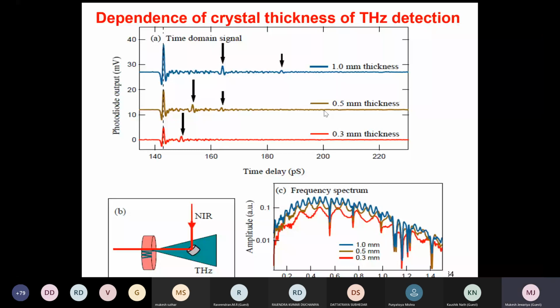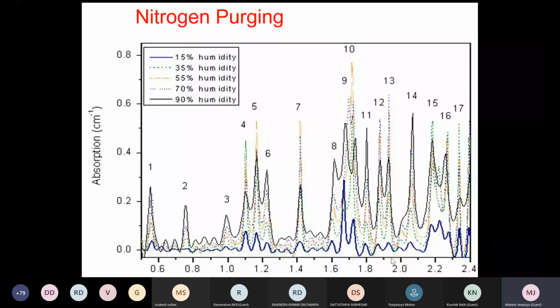Then you have to do nitrogen purging, means you have to get rid of your atmospheric vapor, water, whatever is there in ambient air. You have to take it out and only do nitrogen purging. So there is nothing but only pure nitrogen. So you must use more than 90% pure nitrogen. Because if there is ambient air, then the signature of the ambient air or water vapor will reflect in your signature of the material.